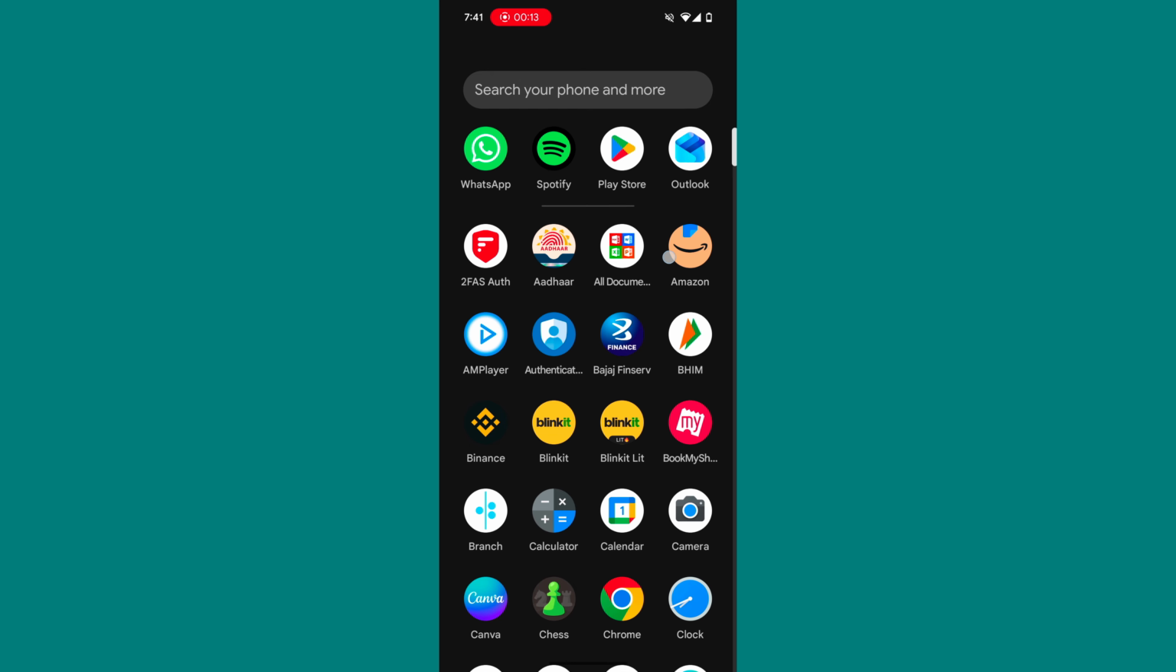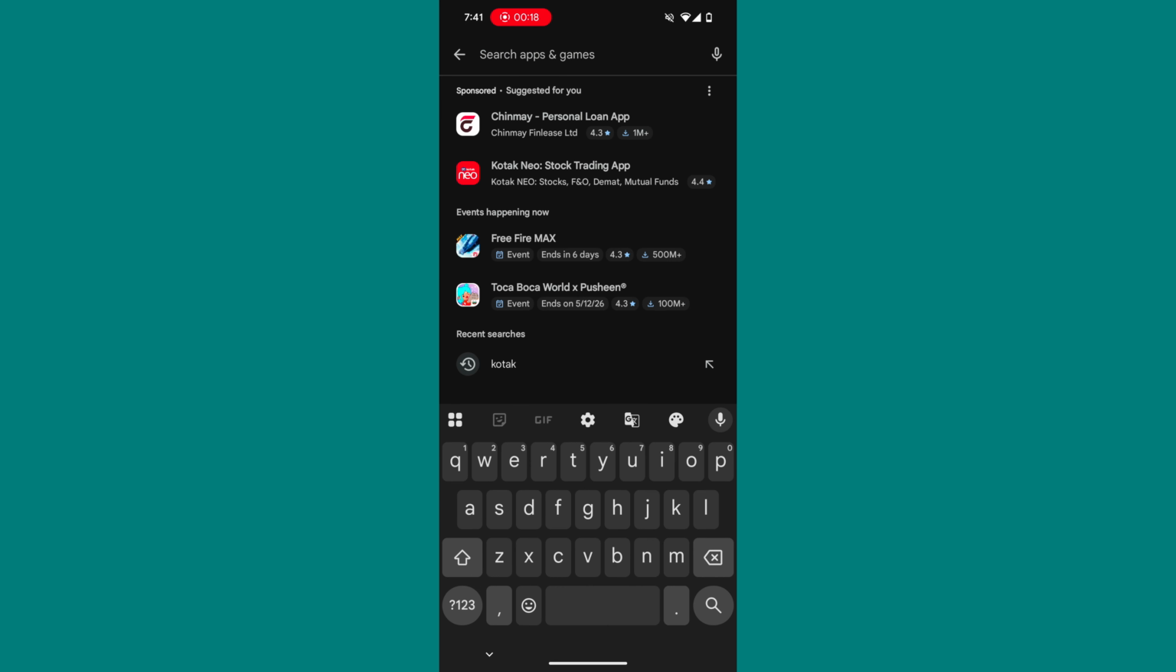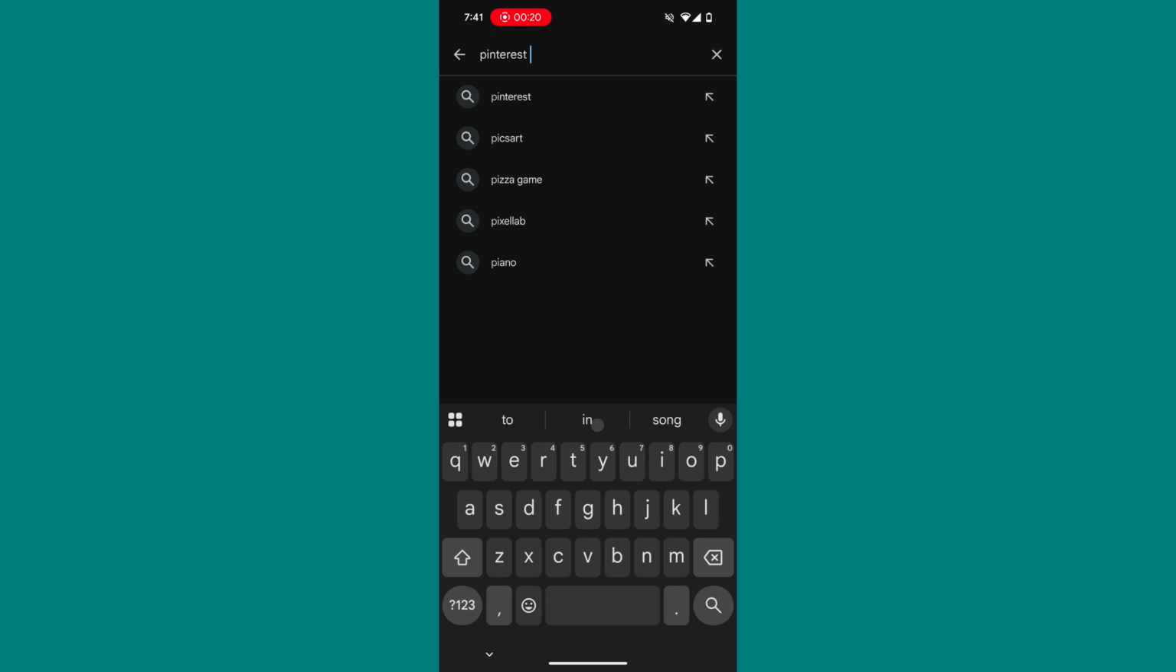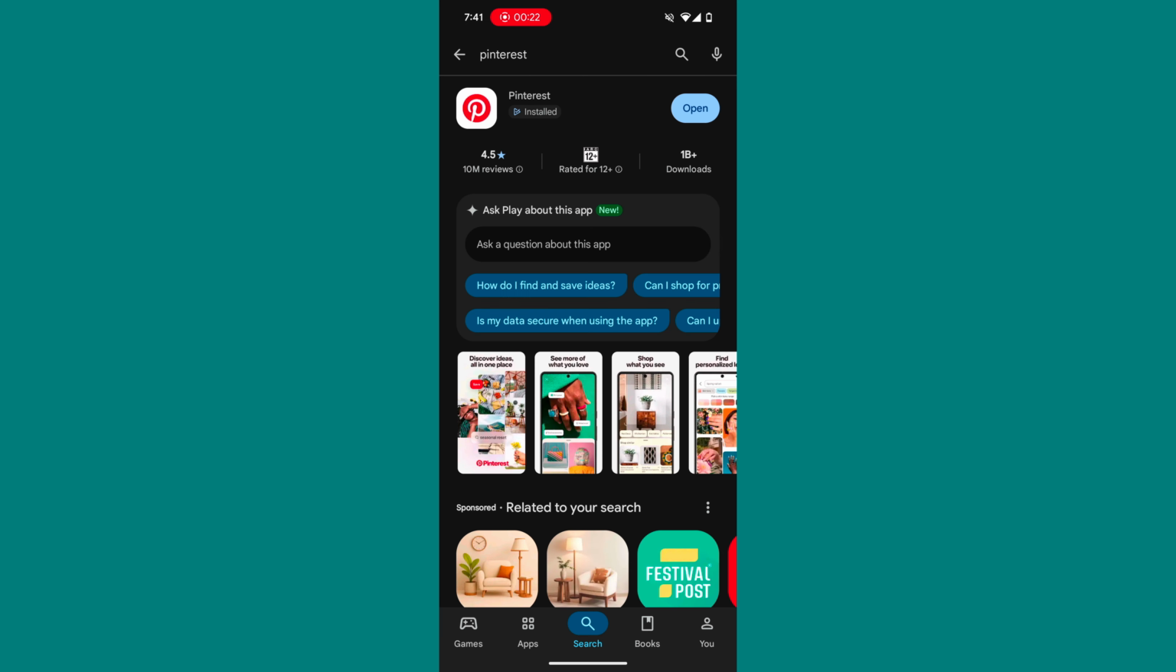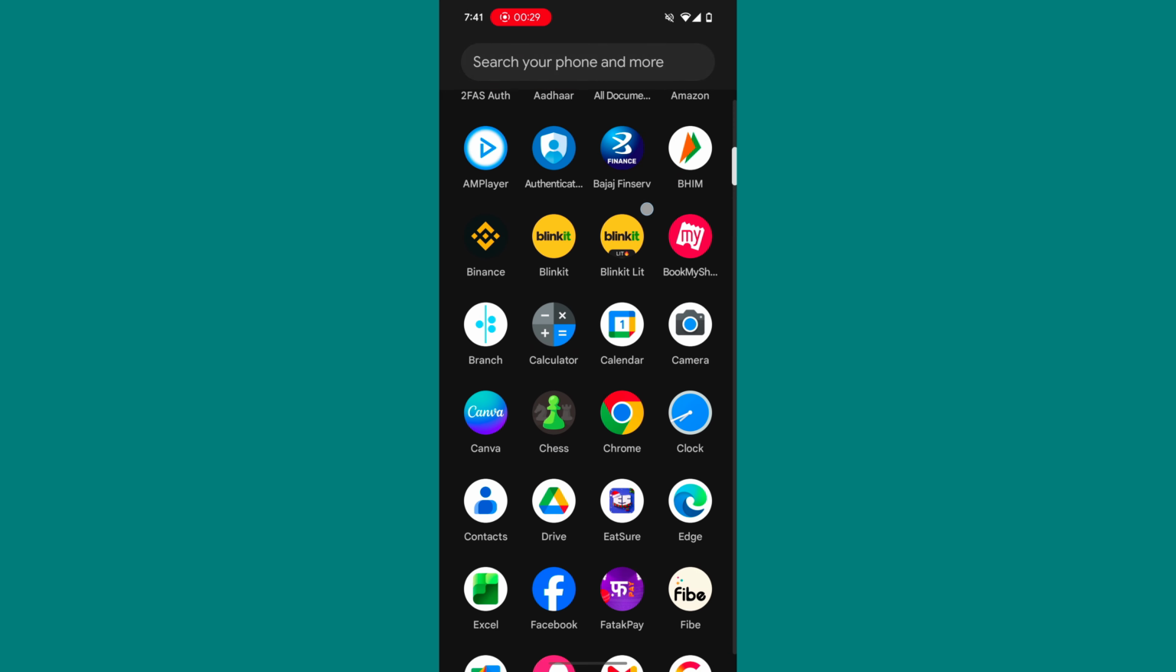This works for both iOS and Android. So there are two steps that you have to follow. First, you open your Play Store or your App Store and you check for Pinterest. Once you check Pinterest, make sure there is no current update and it shows an open option here. Once it shows an open option, that means you have lately updated it.